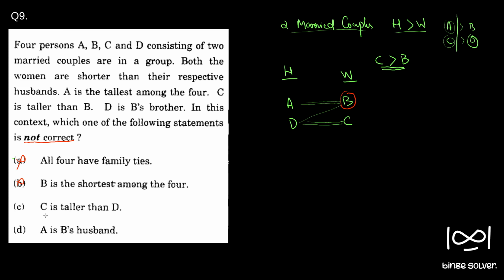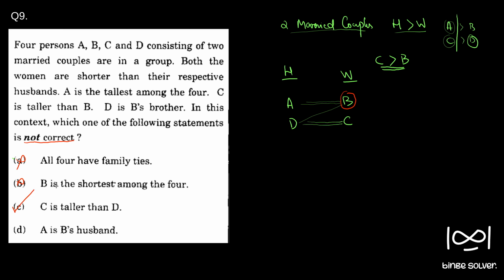The other one: C is taller than D. We already know that C and D are married and C is the wife. Since both the women are shorter than their respective husbands, "C is taller than D" is a wrong statement. Since it is asking for the not correct statement, this is the correct answer to question 9.